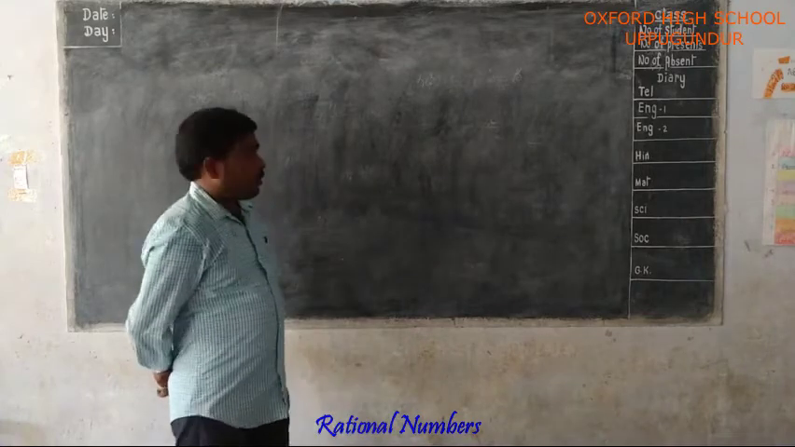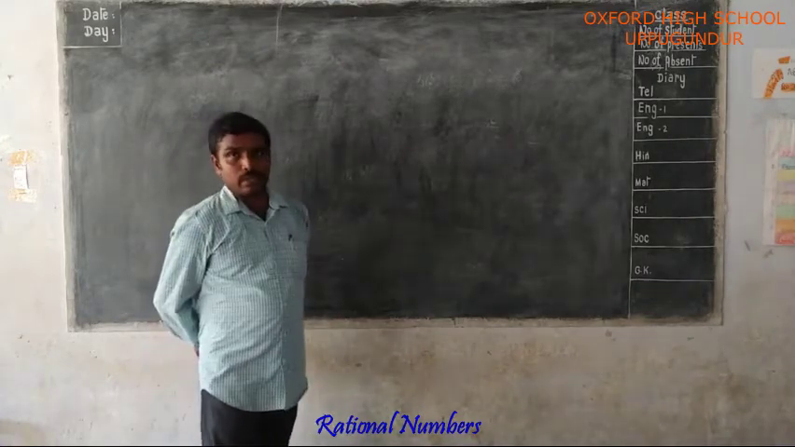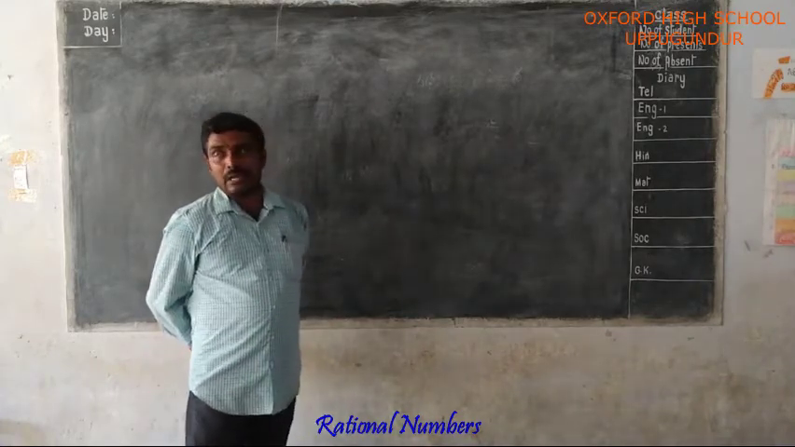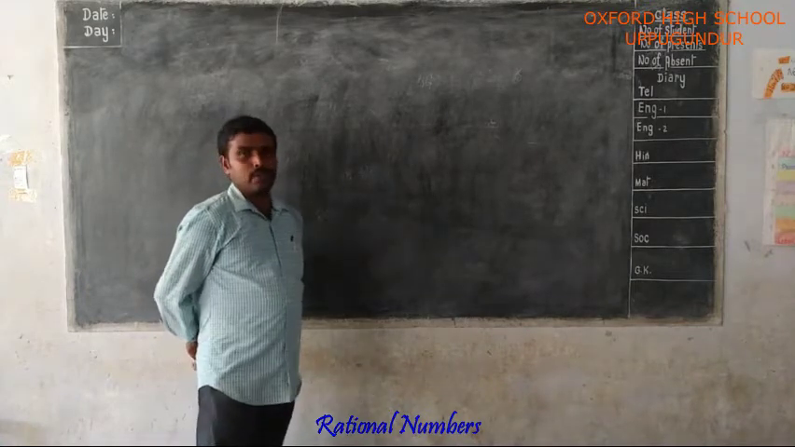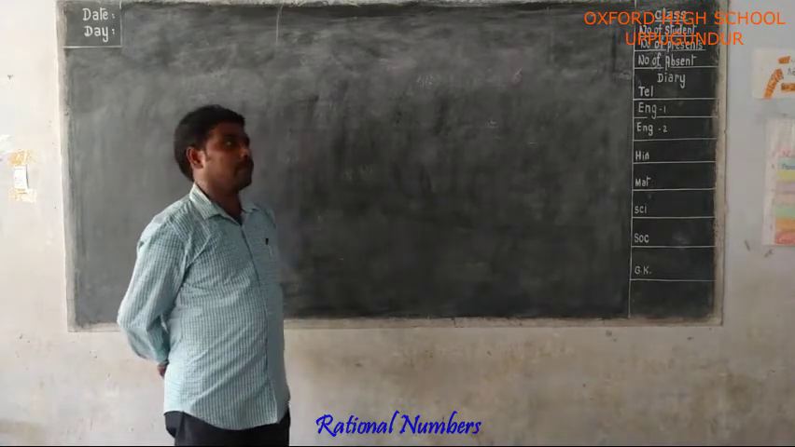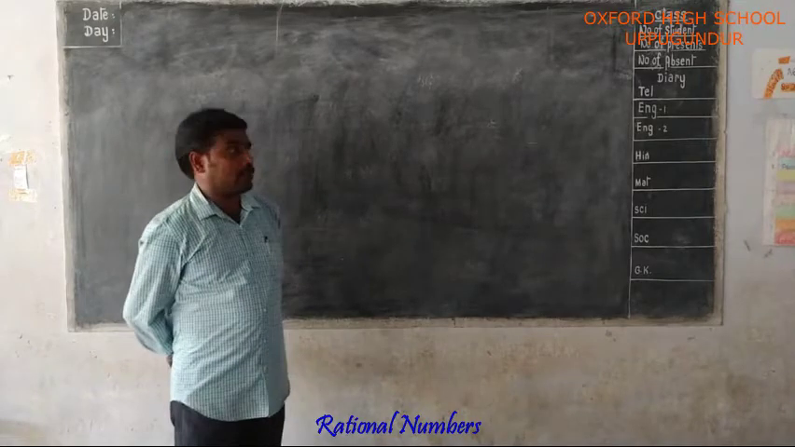Now, today we will discuss irrational numbers. How will you find approximate values of irrational numbers up to 3 or 4 decimal places?